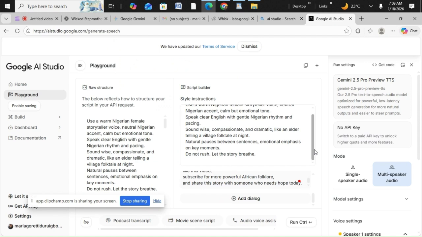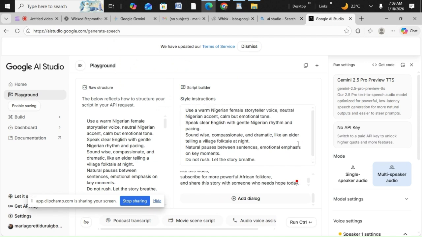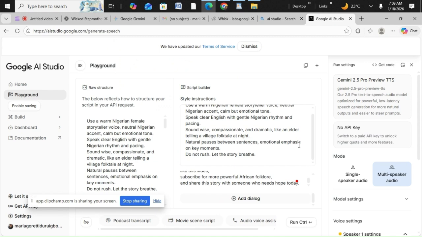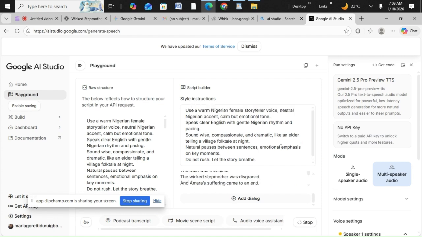So you will now scroll down. Okay, we've added our story, our script. Let's scroll down to this place where they say run control. You just click on it to generate the voiceover. Let's wait for the voiceover to come. Okay, so it's generating the voiceover. If it comes and you don't like the voice, this is the place where we are going to be changing it. But most times this thing used to come out fast.